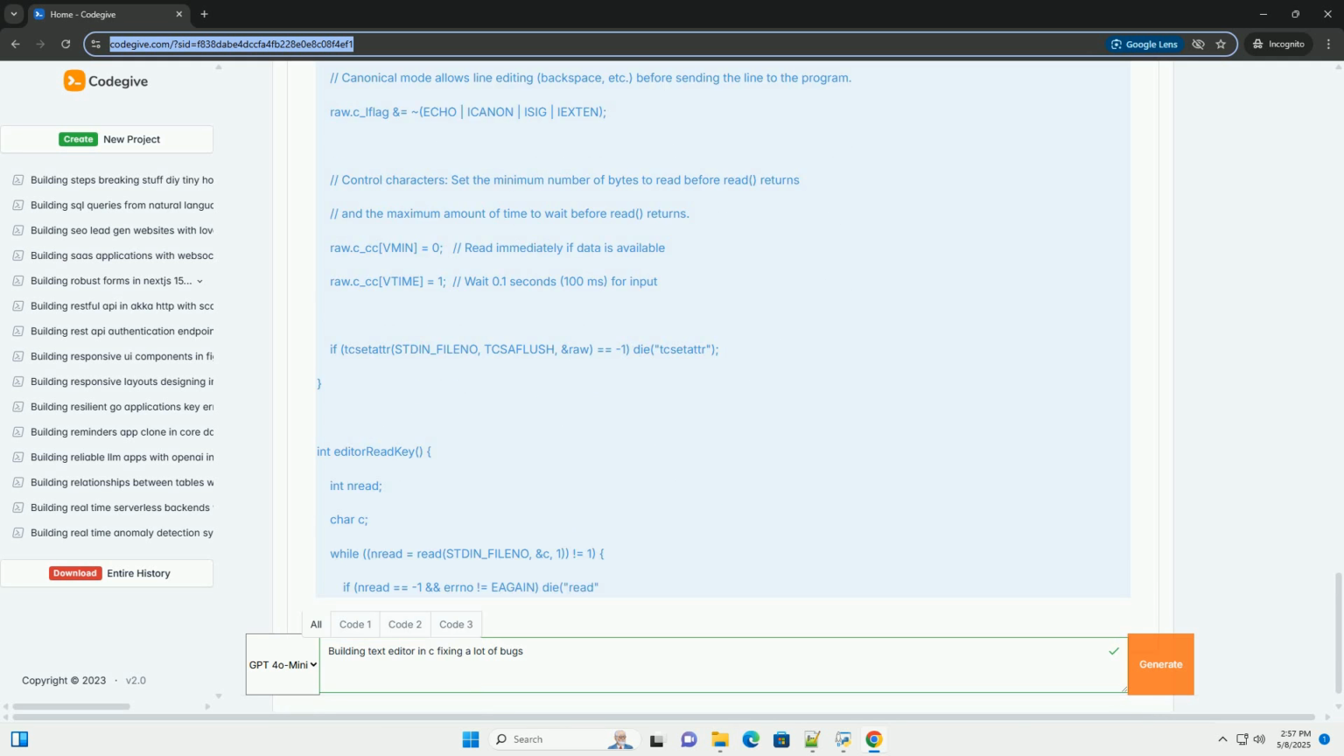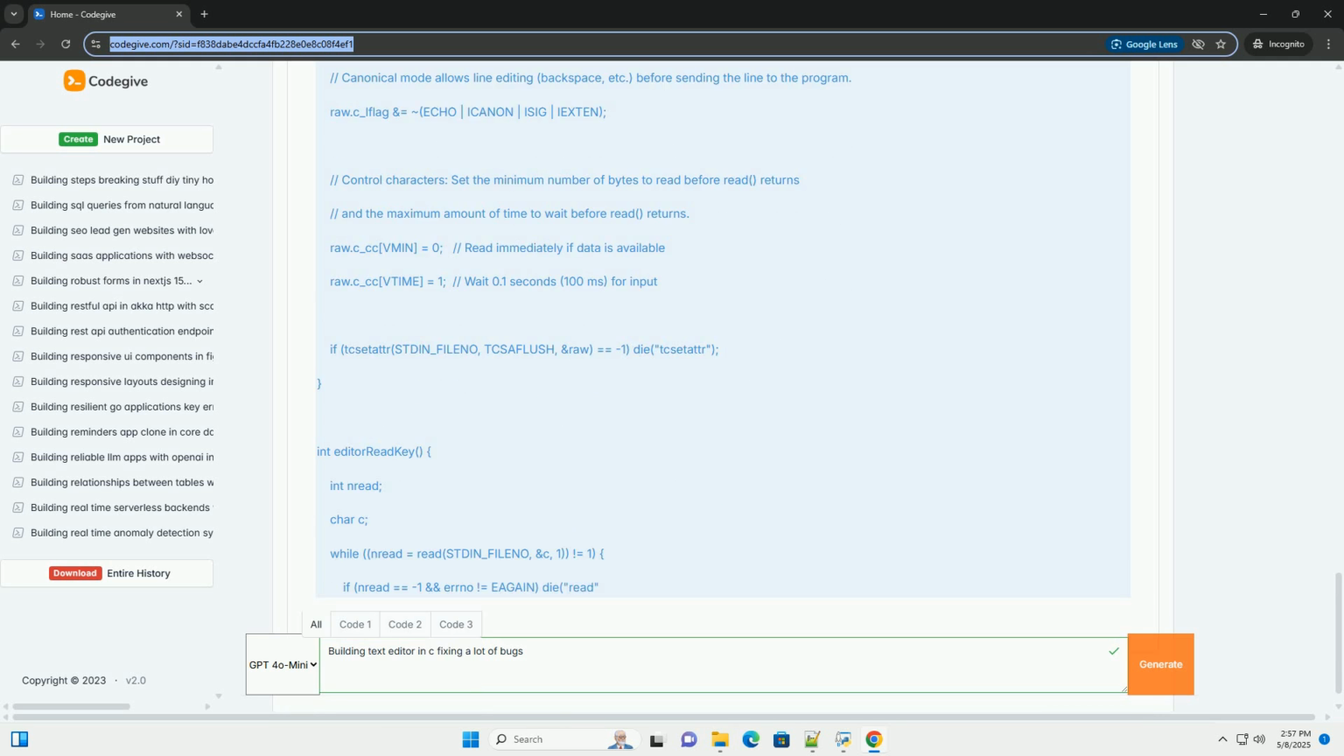realloc resizes the E.row array to accommodate the new row. memmove shifts existing rows to make space for the new row. malloc allocates memory for the chars field of the new row. memcpy copies the string s into the chars field. editorUpdateRow is called to update the render field.